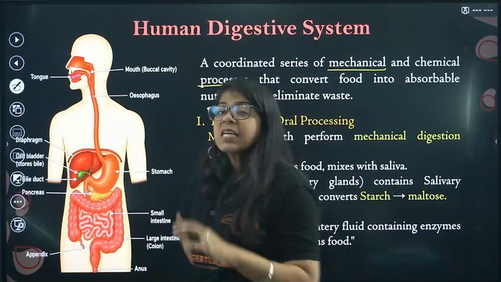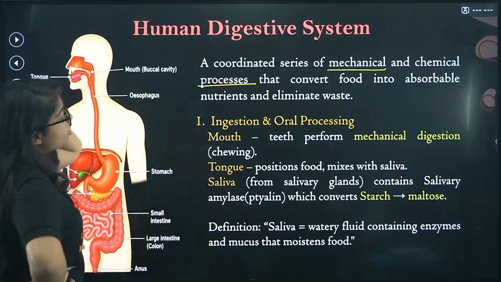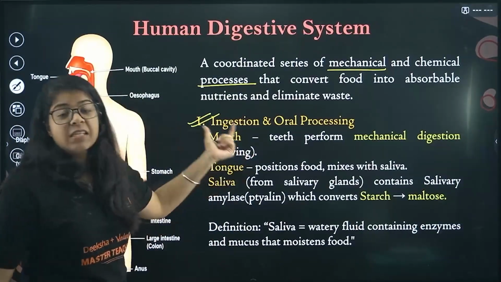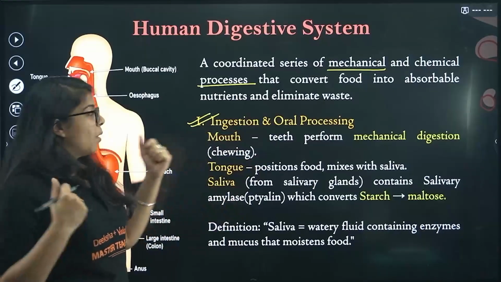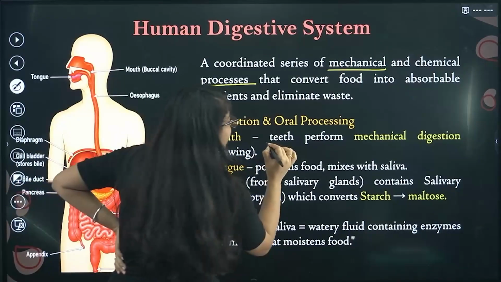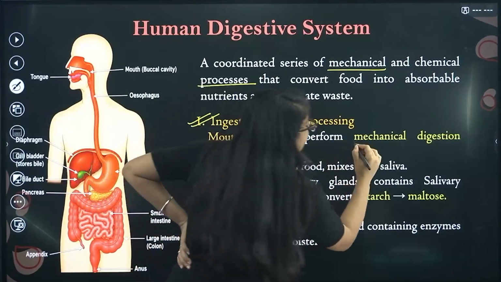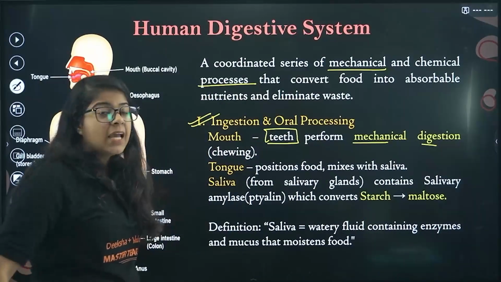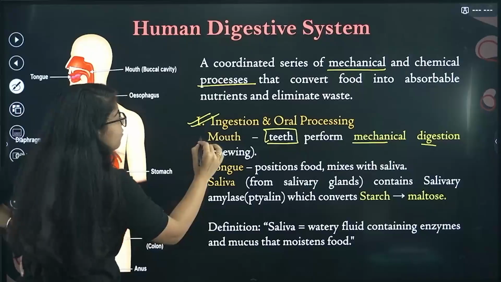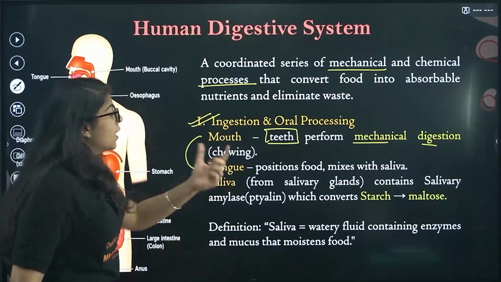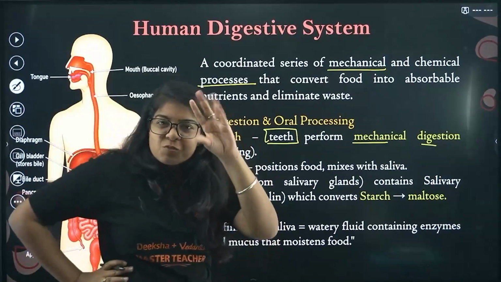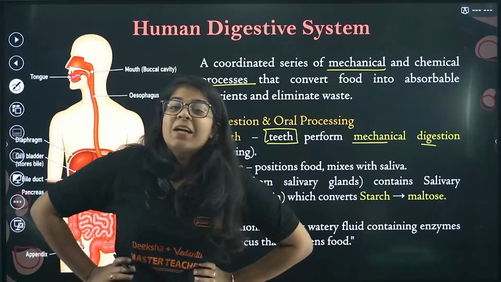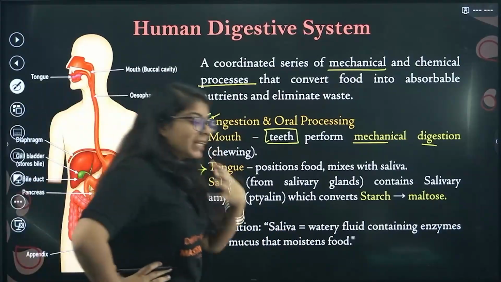Okay, so the first is the entry level, ingestion or oral processing. The first thing we do is the food enters our mouth. In the mouth, we have teeth which perform mechanical digestion, that is chewing. Then we have some other stuff in our mouth as well, the tongue. Beta, the tongue is not just for speaking, okay? Tongue is actually for tasting our food.